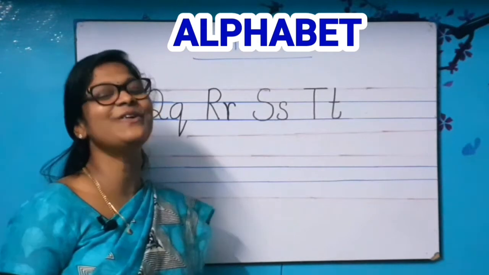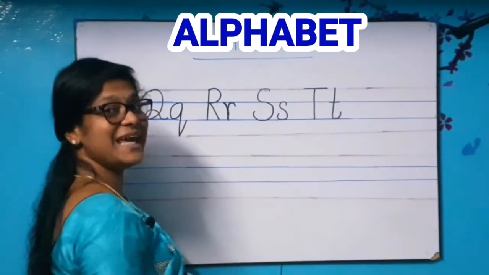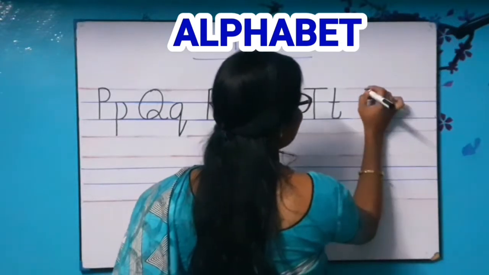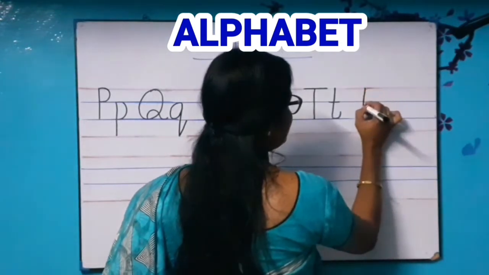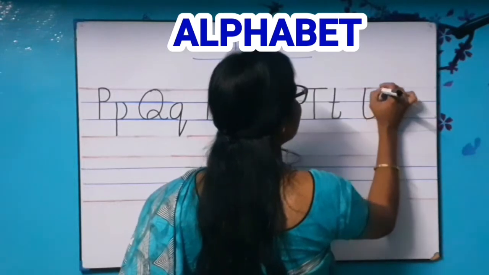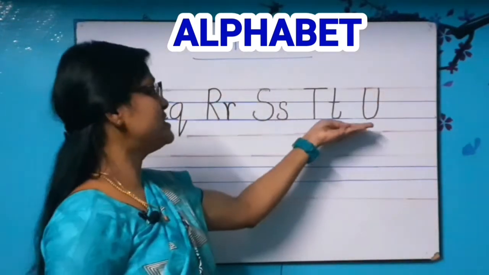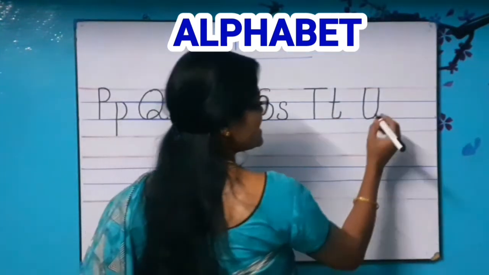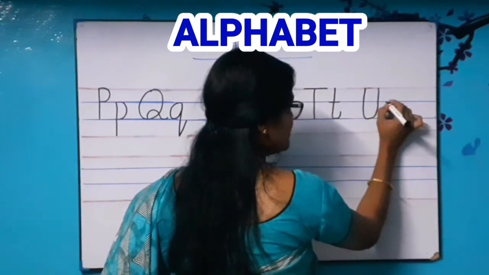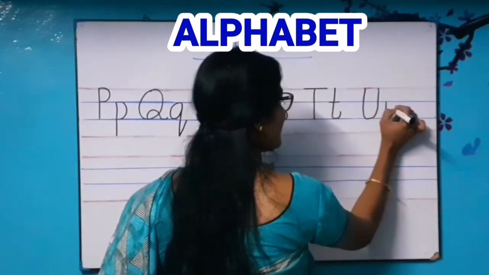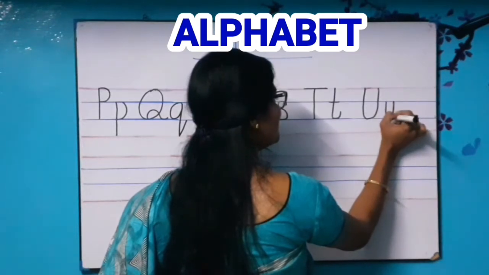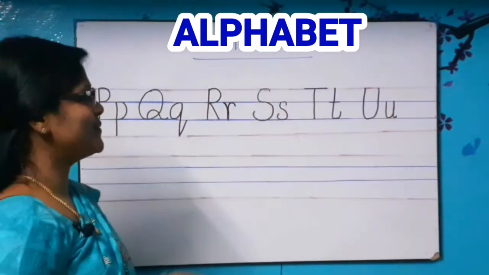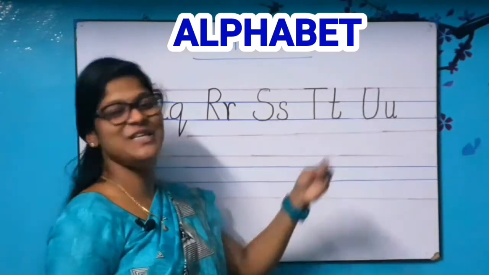Let's practice to write letter U. What comes after T? You're right children. U. All of you see? Touch the red line and draw an up curve. Capital U. Very good kids. Let's write small u. Touch the blue line and write a small u. Small u. Capital U. Small u.